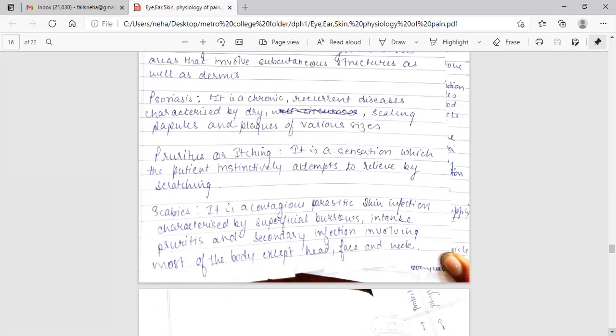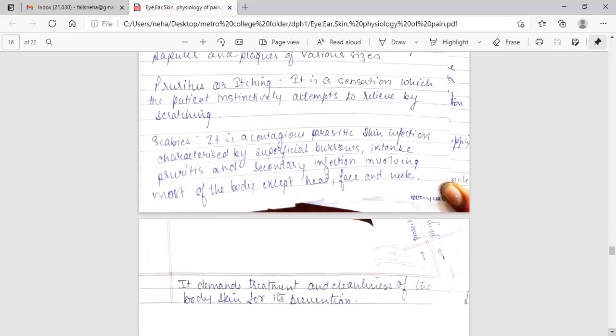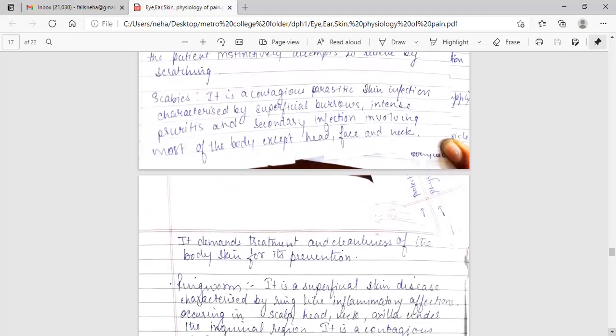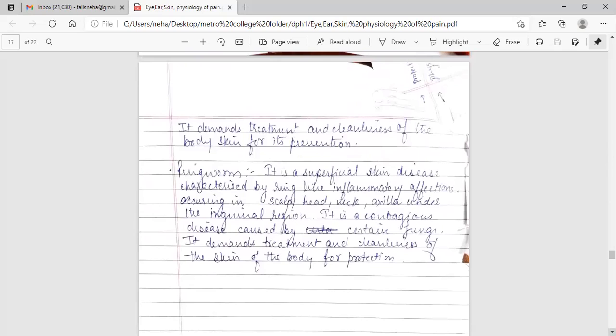Scabies. It is a contagious parasitic skin infection characterized by superficial boils, intense pruritus, and secondary infection involving most of the body except the head, face, and neck. It demands treatment and cleanliness of the body skin for its prevention. Ringworm. It is a superficial skin disease characterized by ring-like inflammatory infections occurring in the scalp, head, neck, axilla, and under the lingual region. It is a contagious disease caused by certain fungi. It demands treatment and cleanliness of the skin of the body for protection.